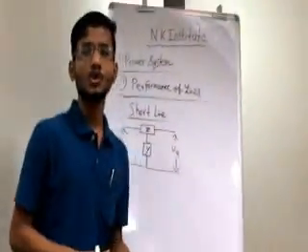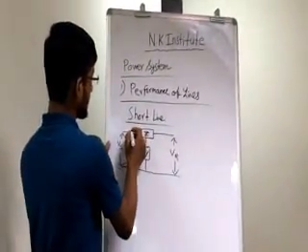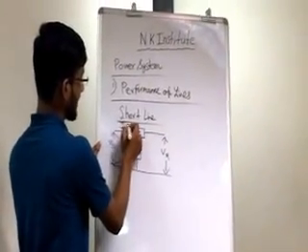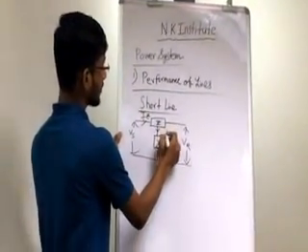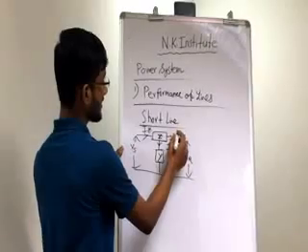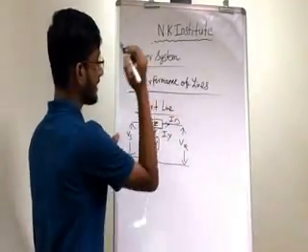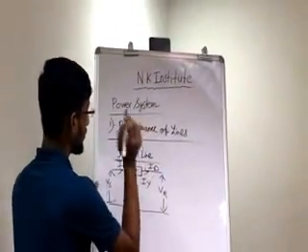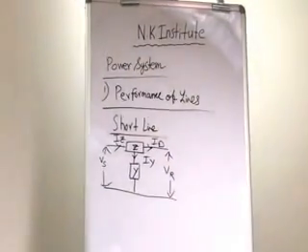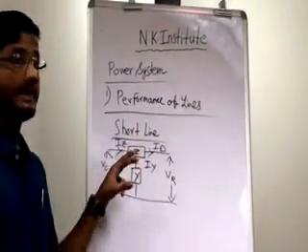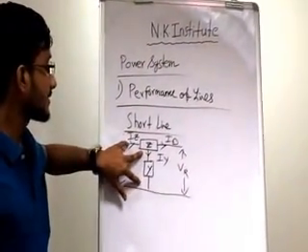Now, guys, say the current flowing through these is Iz and the current flowing through these is Iy. Let me tell you that this capacitance is an admittance actually.